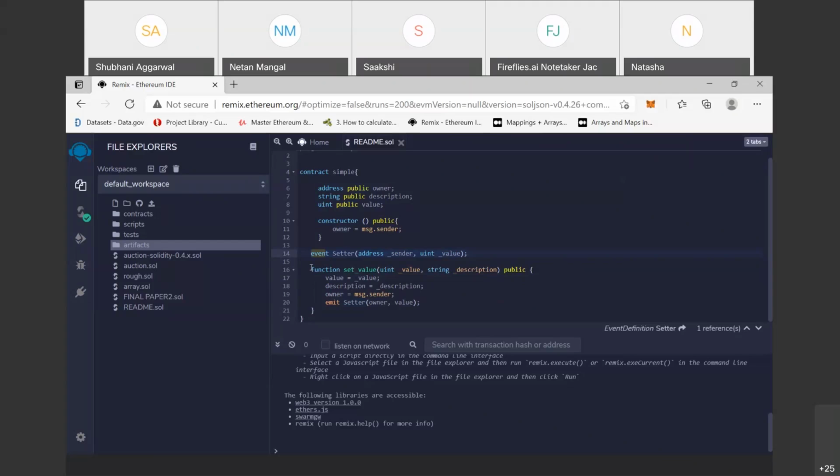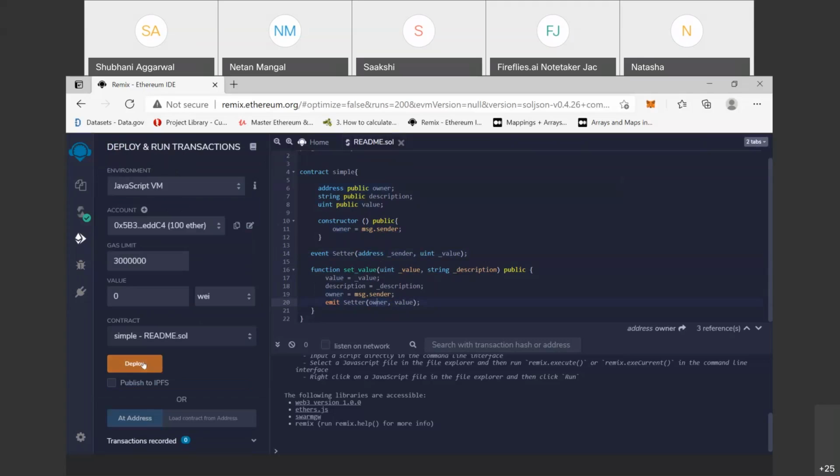When we describe events, make sure that the data types match. It should not be that if you describe uint here, you give a value of a different data type, like int, there. The data type should match with this variable. Clear? So when we deploy this contract, it compiles automatically.